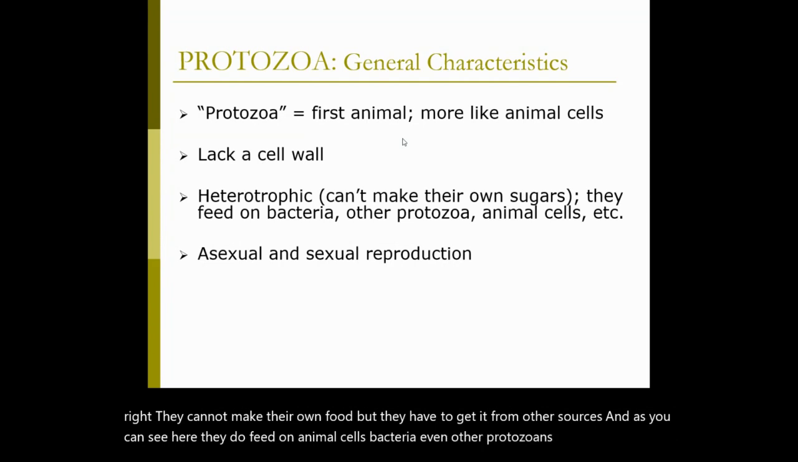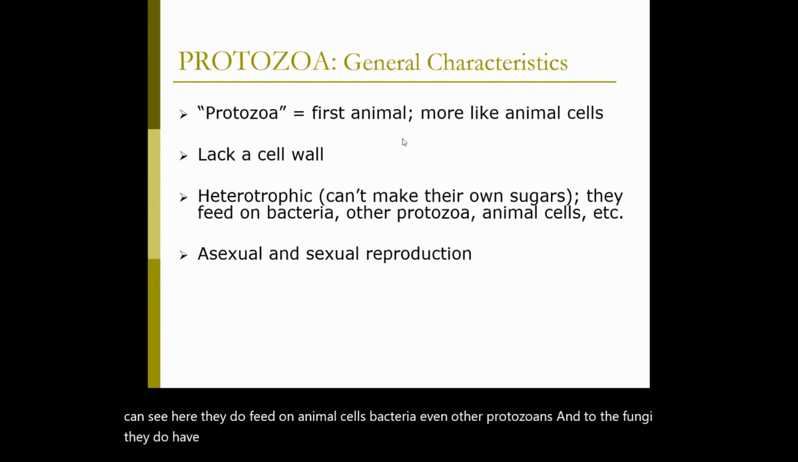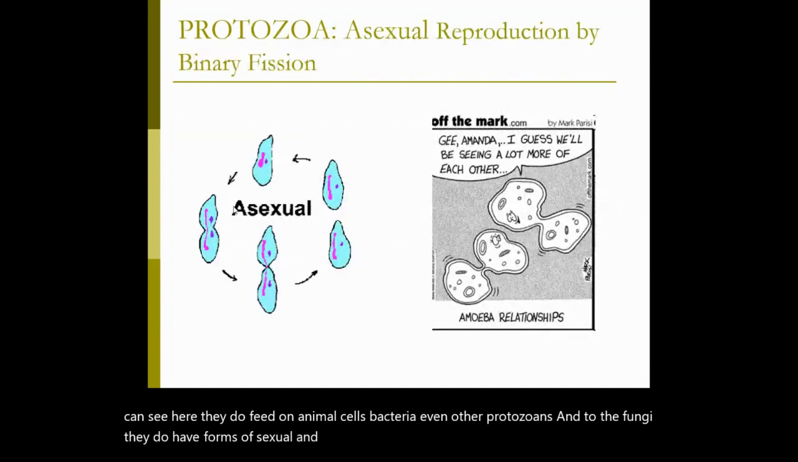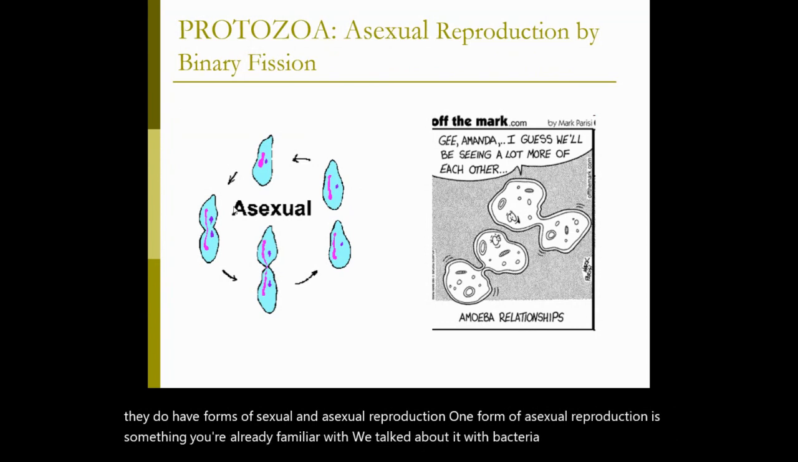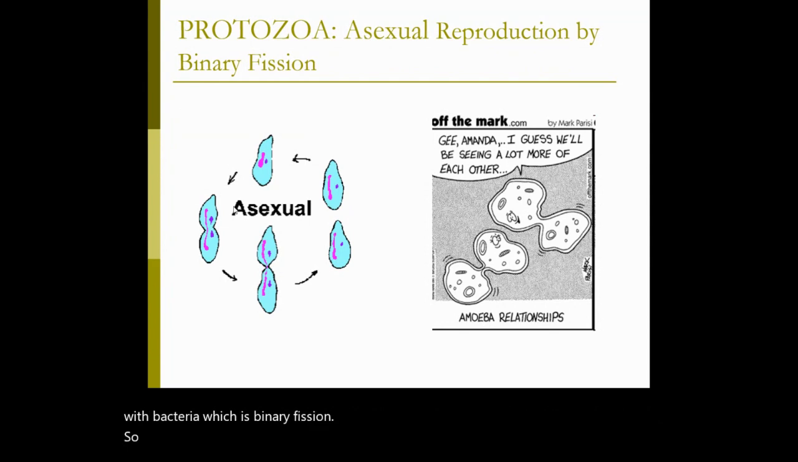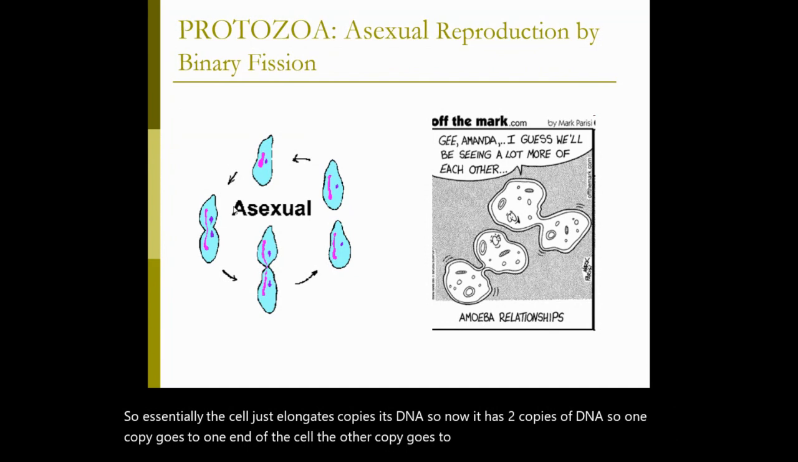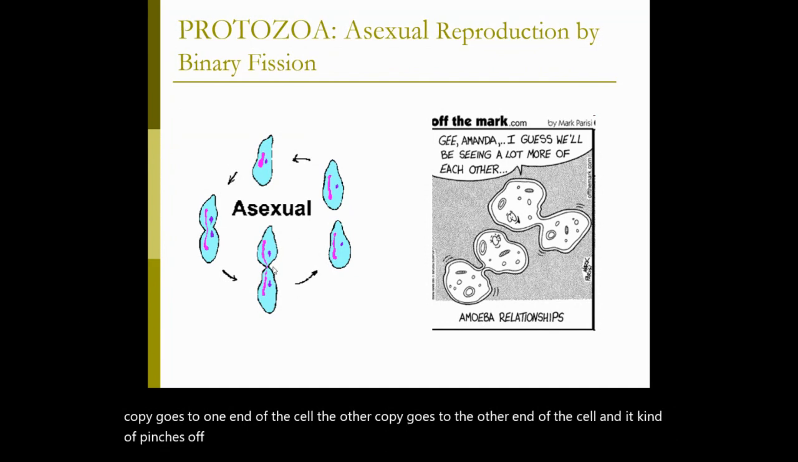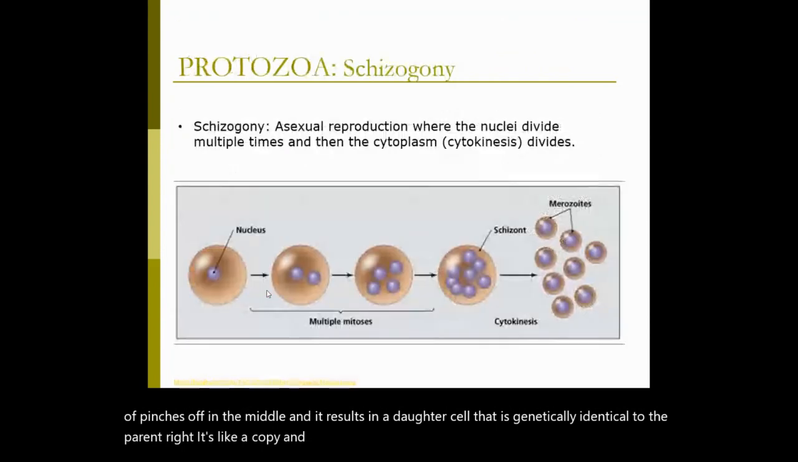And similar to the fungi, they do have forms of sexual and asexual reproduction. One form of asexual reproduction is something you're already familiar with. We talked about it with bacteria, which is binary fission. So essentially the cell just elongates, copies its DNA. So now it has two copies of DNA. One copy goes to one end of the cell, the other copy goes to the other end of the cell, and it pinches off in the middle, and it results in a daughter cell that is genetically identical to the parent. It's like a copy and paste mechanism.